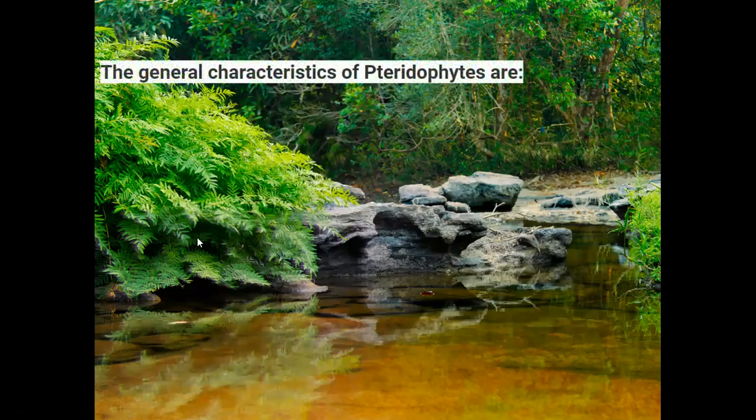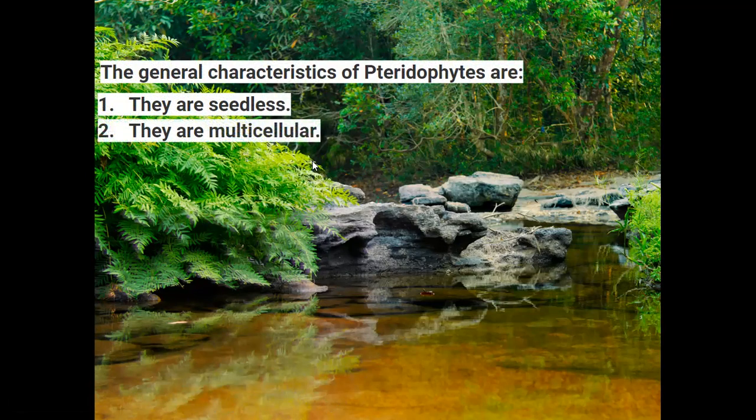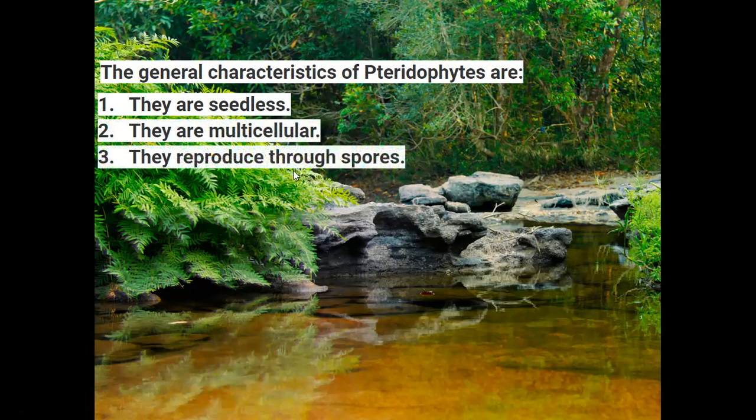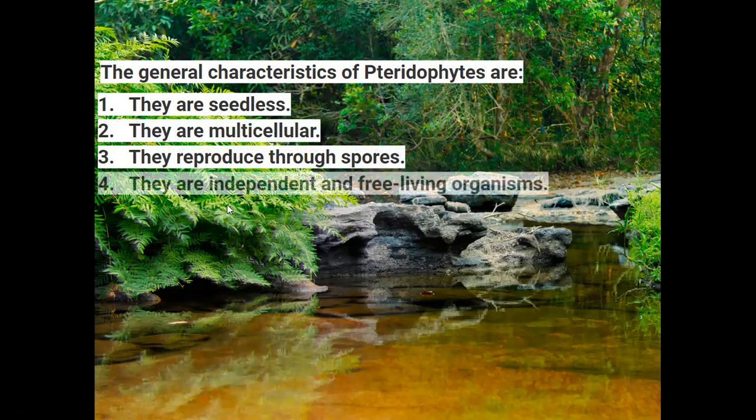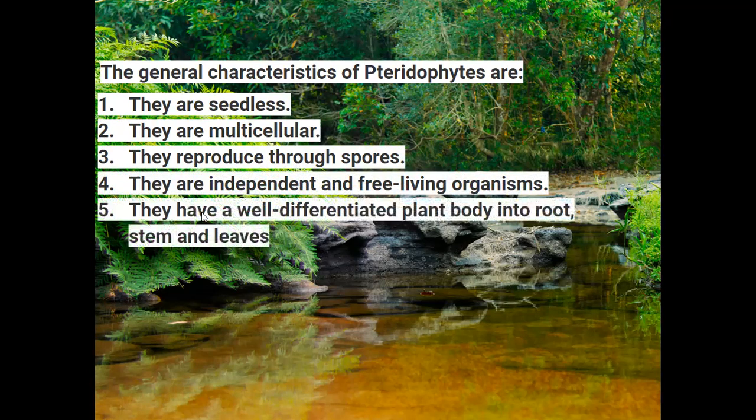And now we come to the general characters of the Pteridophyta. Pteridophytes are seedless plants, and they are multicellular structures. They reproduce through spores, and they are independent, free-living organisms. They have a well-differentiated plant body into root, stem, and leaves. So these are the advanced diversifying characters in the pteridophytes.